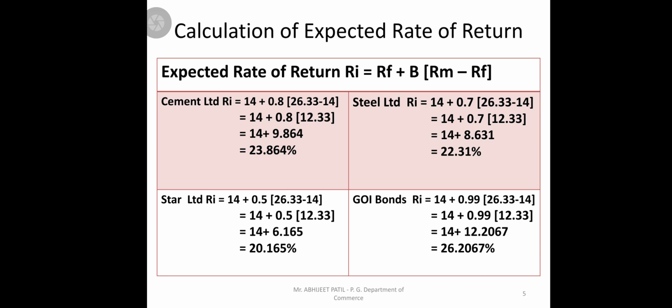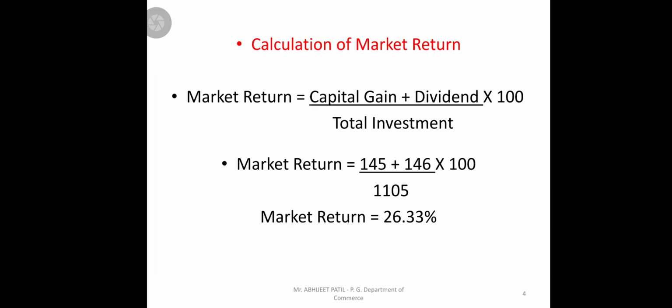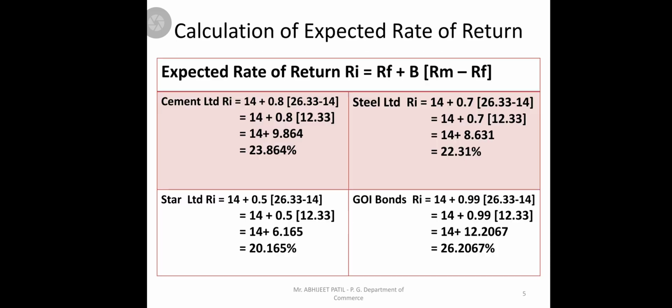See, the expected rate of return can be found with the help of the CAPM model. So we'll go first with Cement Limited. RF is given as 14% in the problem, plus beta value of Cement Limited 0.8, in bracket RM minus RF. RM we calculated, that is 26.33, then minus RF. So we'll simplify that: 26.33 minus 14 gives 12.33, into 0.8 is 9.864, and we'll get 23.864.